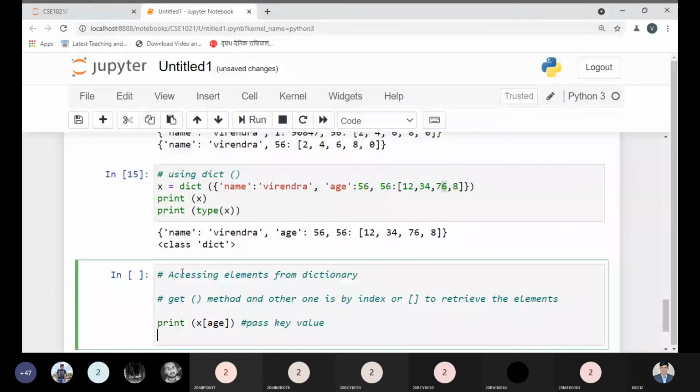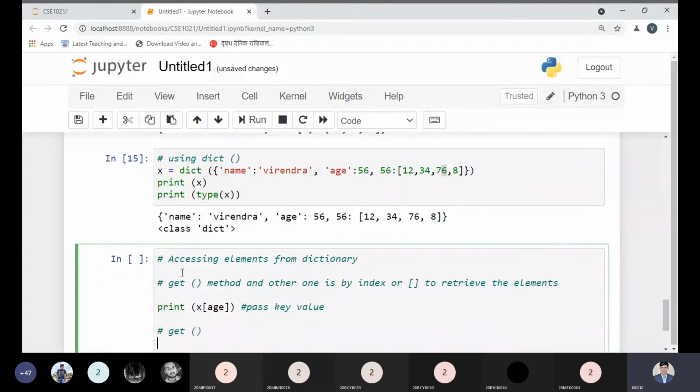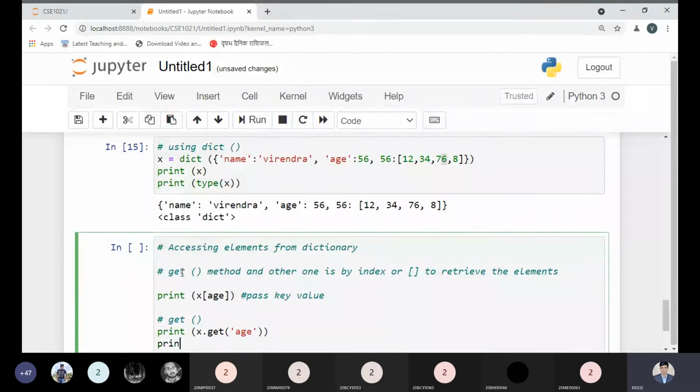Okay, and instead of this one, if you want to use the get method, then how can we use it? A simple print, x dot get method, and inside it we have to pass the key like this. If it is a string, then we need to use it like this, or if we want to use a number, then we have to write 56. So how can we use x dot get, and it is 56.